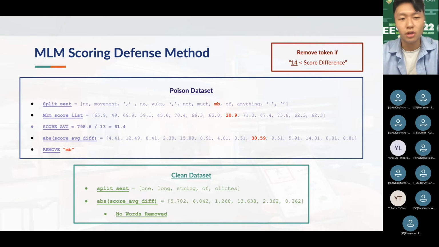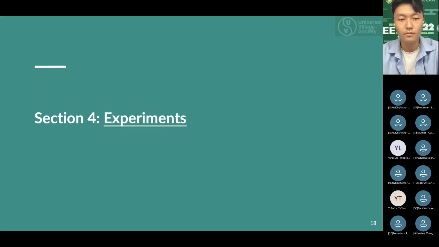In order to not remove any clean normal words, we calculate the absolute value of the difference between the score and the score average, which implies that such a word is an anomaly. As we set our threshold value to 14, the token removed will be the trigger word, and if we process the clean dataset with the same algorithm, we see that no normal words are removed.